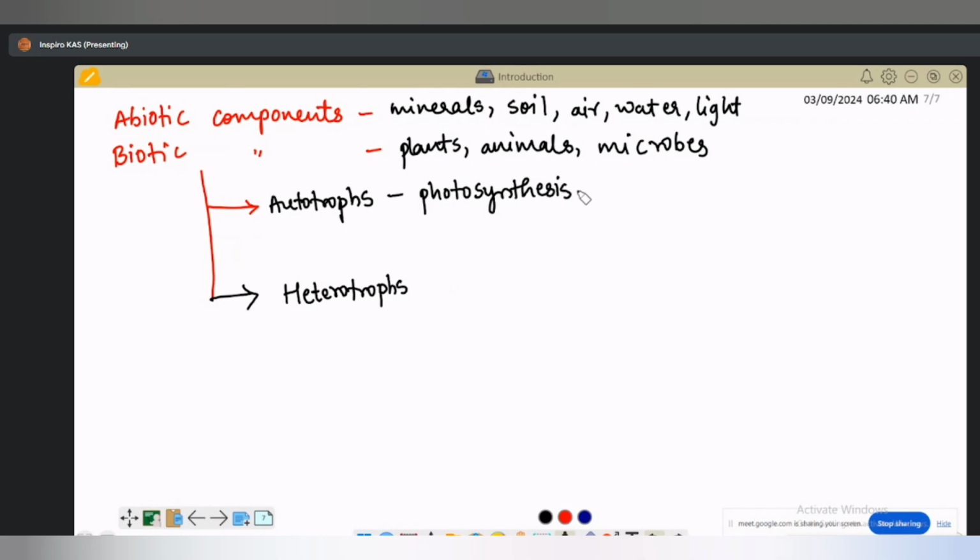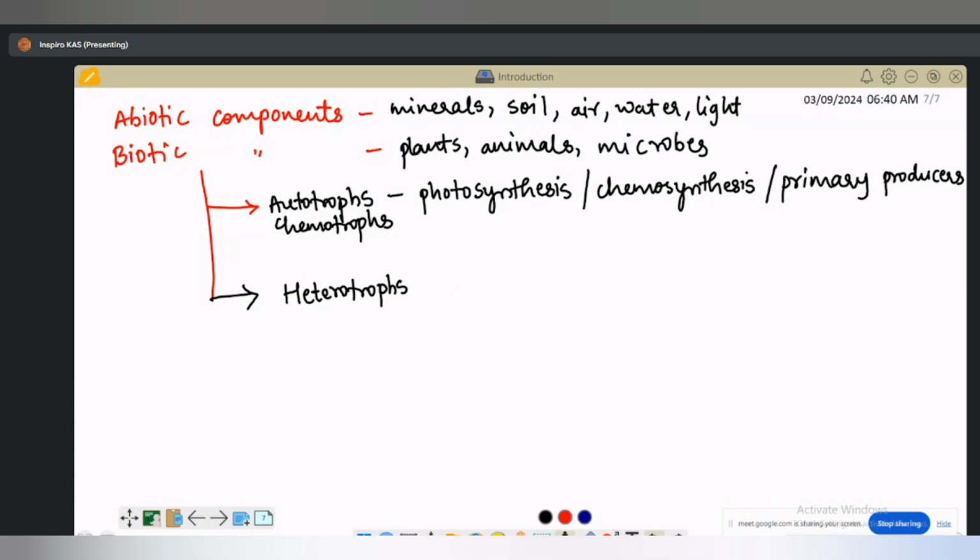Sometimes they also use the term chemosynthesis, because there is a chemical reaction happening. It takes carbon dioxide, water and sunlight, and makes glucose, which is like a food. So that is why they are also called chemotrophs, autotrophs or chemotrophs. Now we call these primary producers. We call plants the primary producers. These are different terminologies that we use for autotrophs.